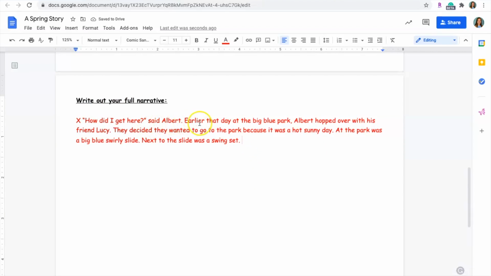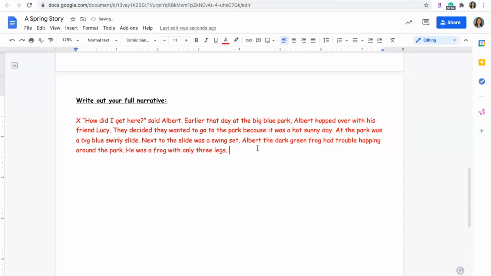So far I have, "How did I get here?" said Albert. Earlier that day at the big blue park, Albert hopped over with his friend Lucy. They decided they wanted to go to the park because it was a hot, sunny day. At the park was a big blue swirly slide. Next to the slide was a swing set. Albert, the dark green frog, had trouble hopping around the park. He was a frog with only 3 legs.